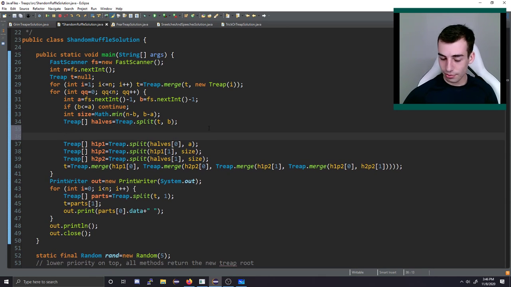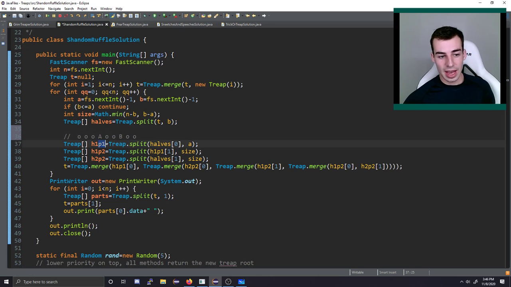The idea is first we've got a bunch of things, stuff like this. We'll have some position here, so this is position A, then we also have the position B. So first I make the two halves. The first half, halves at 0, will be this part of the array, halves at 1 will be this part of the array.